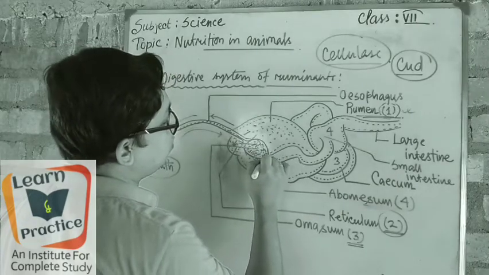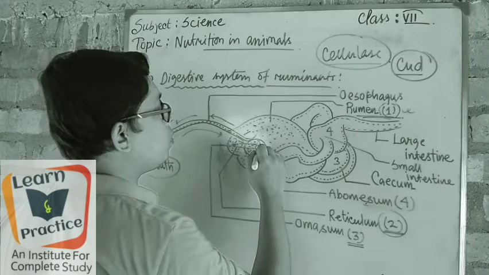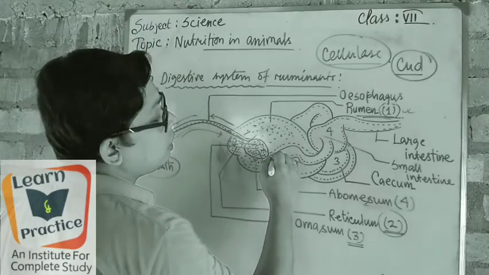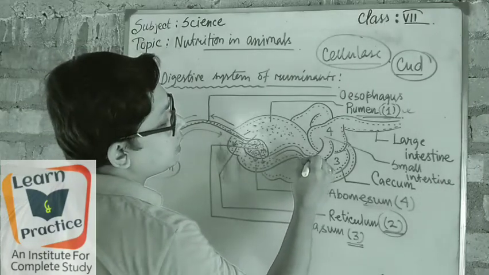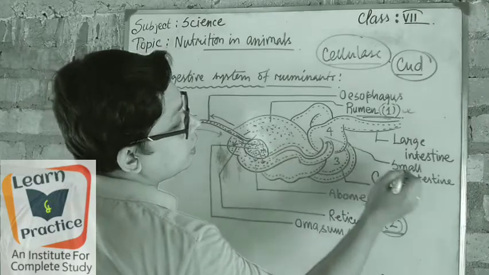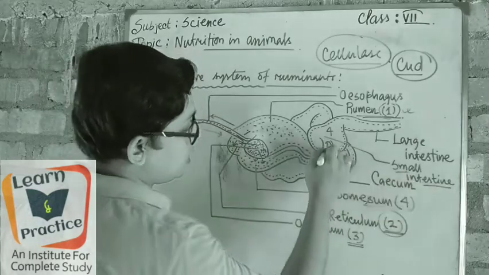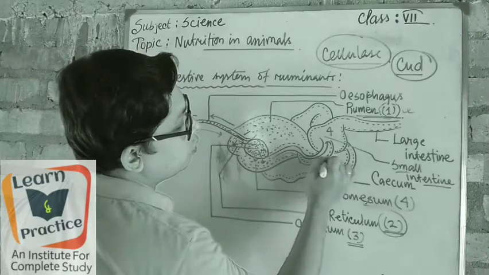From the abomasum portion, the food gradually moves into the small intestine. This is the small intestine. Okay, look, here it is the small intestine. So it will move through the small intestine.